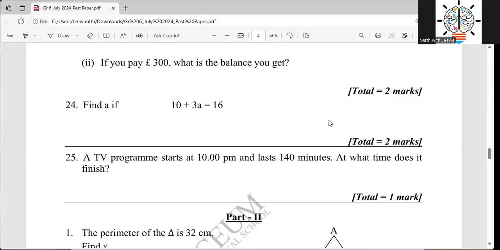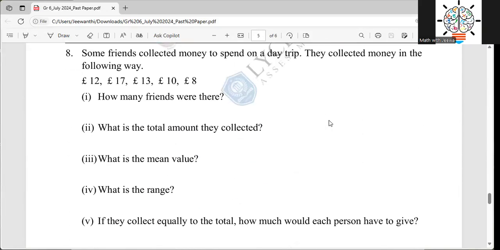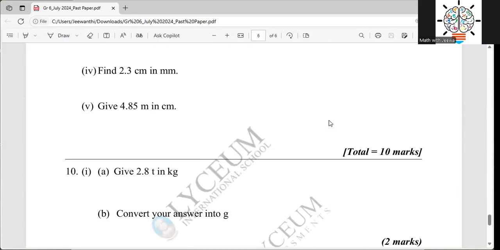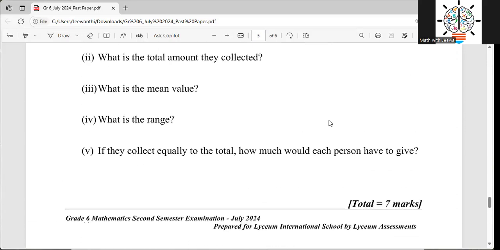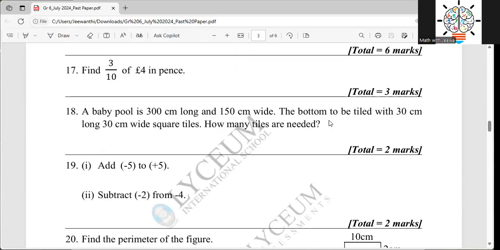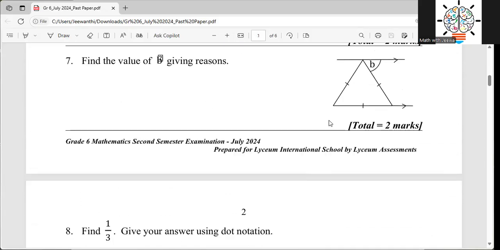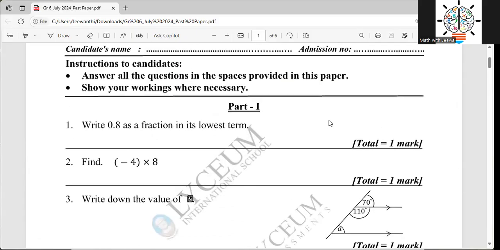Then you have part two, so you move on and see how many questions you have. In part two, you have 10 questions, and that is the end of the paper. Now you have an idea: we have two parts. In part one, I have 25 questions to be answered, and in part two, I have 10 questions to be answered.